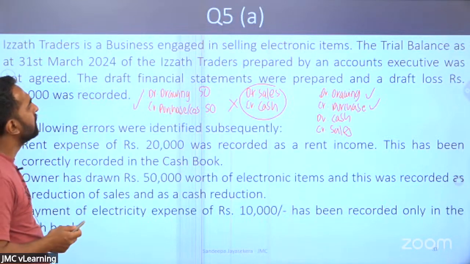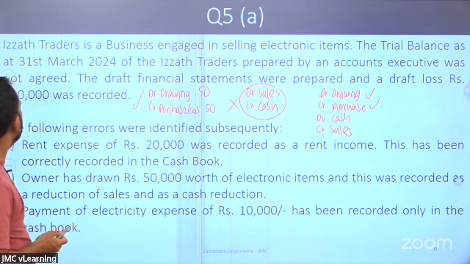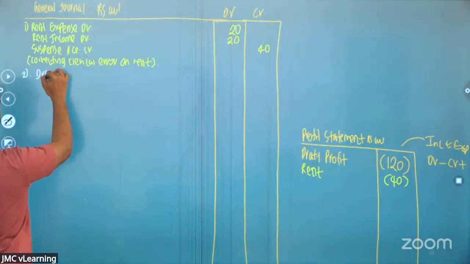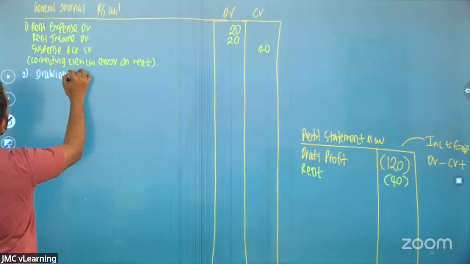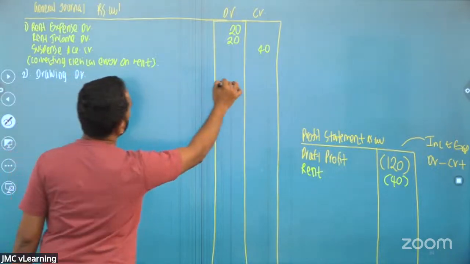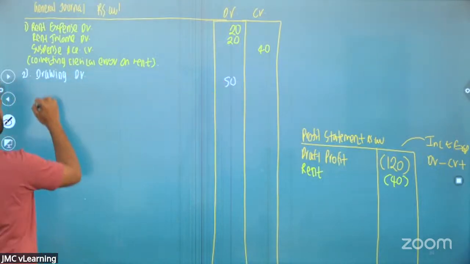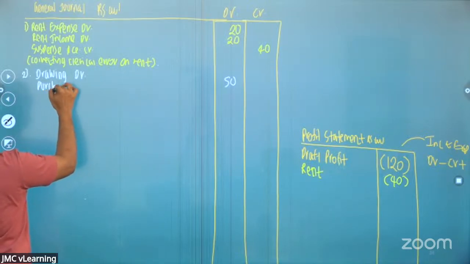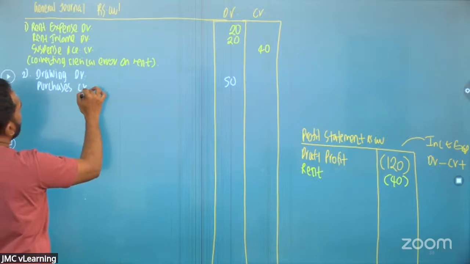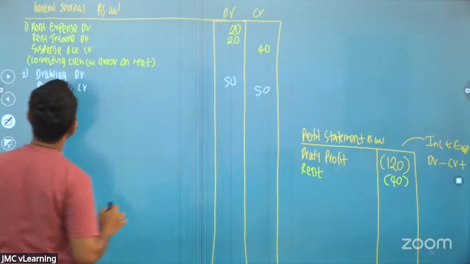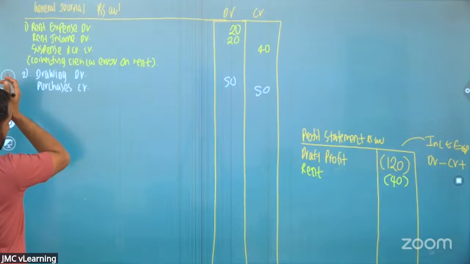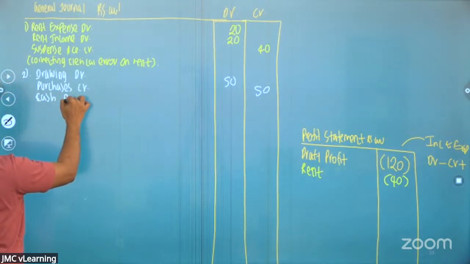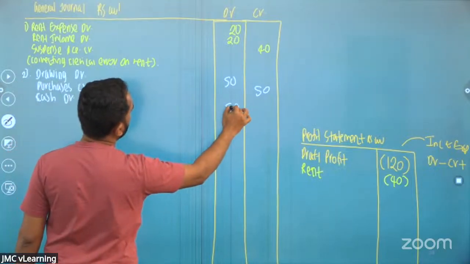So we'll pass the double entry. Drawings debited 50. Purchases credited 50. Cash debited 50.